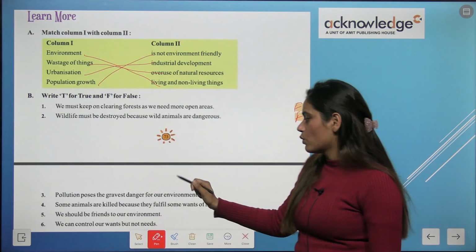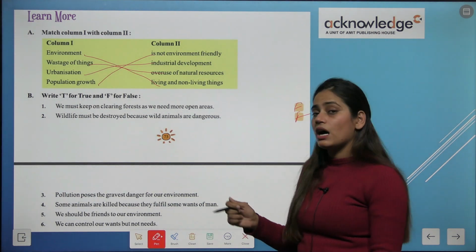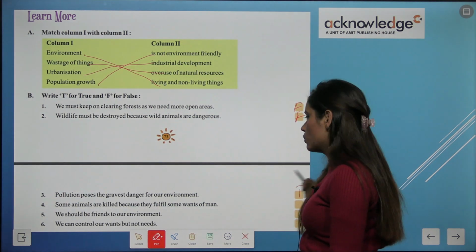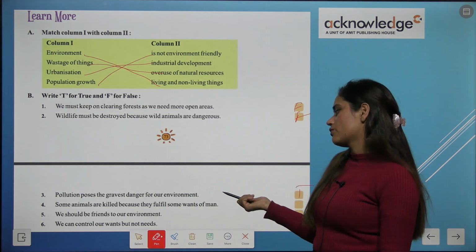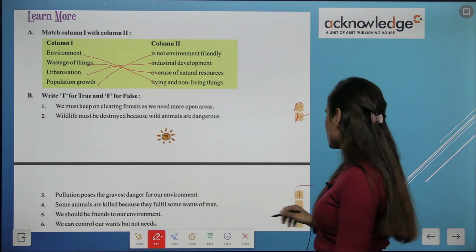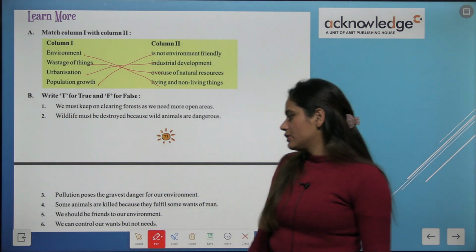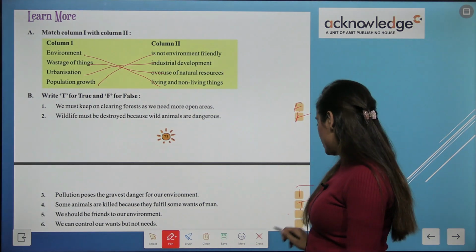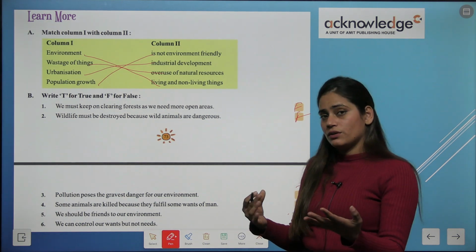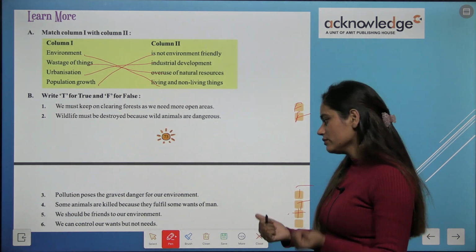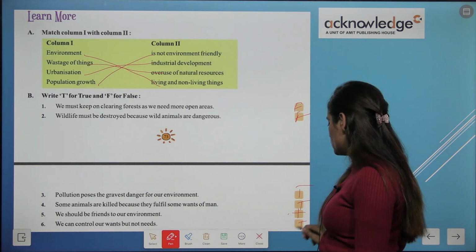Population pollution poses the gravest danger for our environment. It is true. Some animals are killed because they fulfill some wants of man. Yes, it is true. We should be friends to our environment. Yes, we can control our wants but not needs. Yes, it is true.